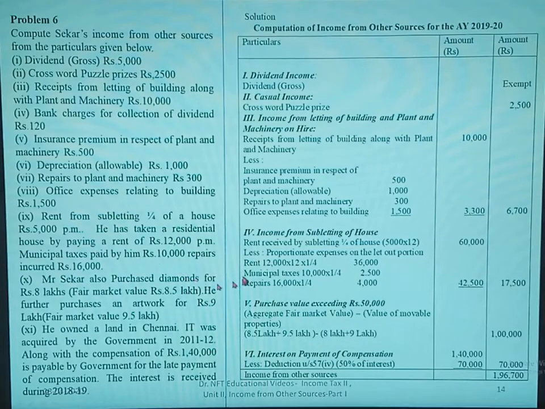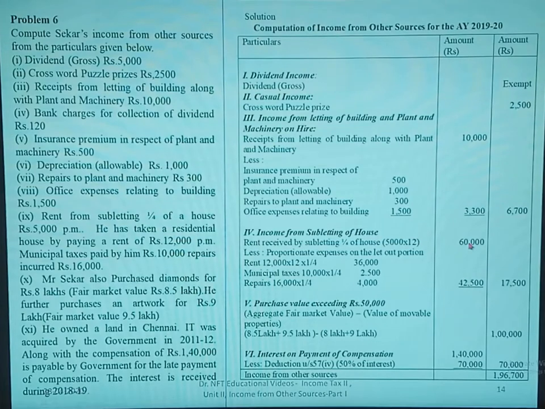Less the expenses relating to this, we have to deduct proportionate expenses. So here we can see 12,000 is the rent per month. 1/4 of the rent here is 12,000 into 12 months into 1/4, that is 36,000. Then municipal taxes paid by him is 10,000. 10,000 into 1/4, that is 2,500. Taxes paid yearly, so we have to take only 1/4. Then next one is repairs incurred, rupees 16,000. Repairs is 16,000 into 1/4, so it is 4,000.